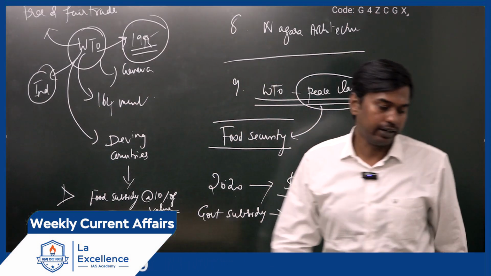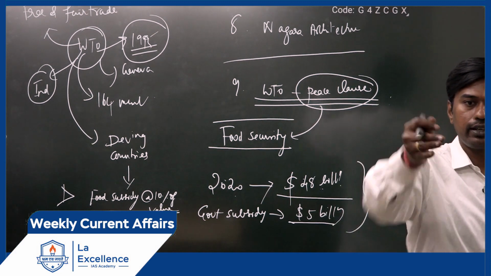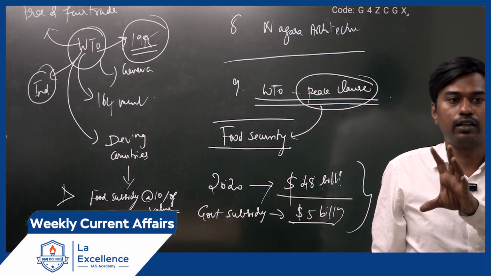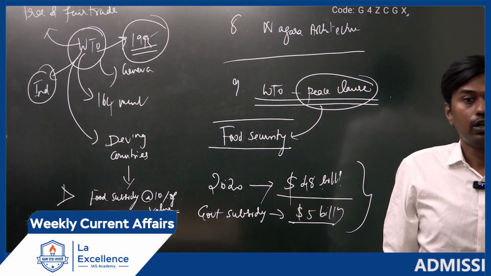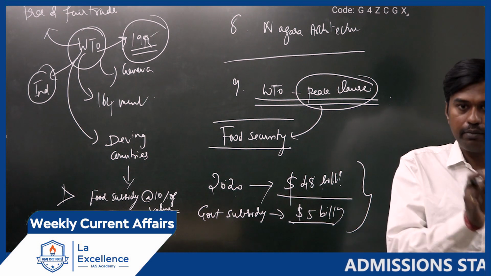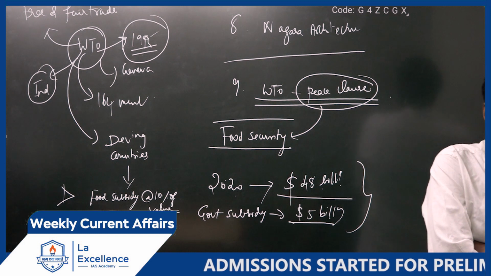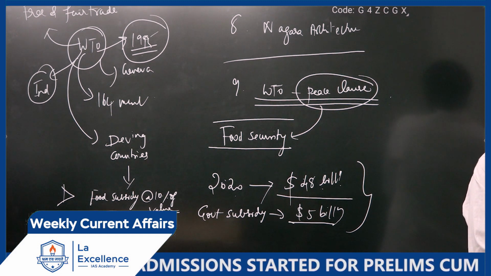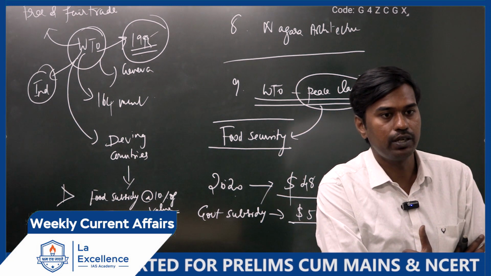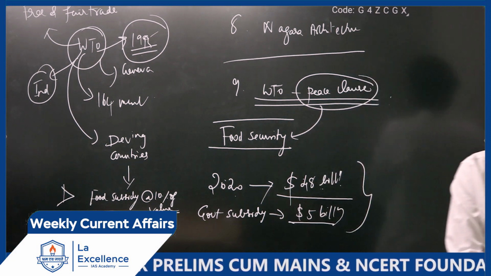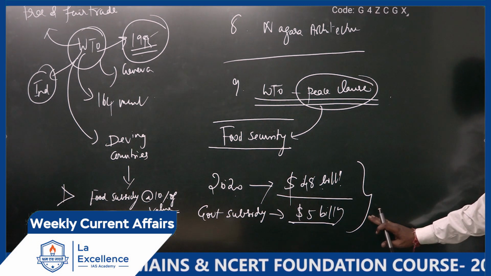Free and fair trade. That means when you export your goods to any other country, they should not restrict your quantity, or impose too many taxes. There is a limit they need to follow as per WTO rules. Is it clear? As per that agreement, even with government subsidies, how much you can support the farmers should not cross 10% of the food production value. But in India, this has been violated.